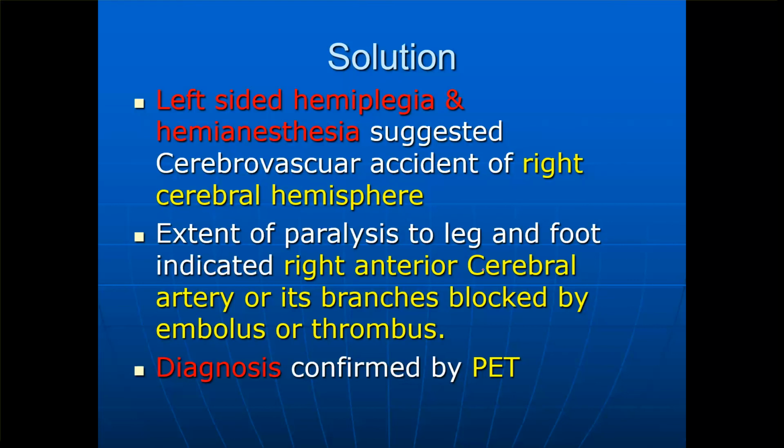There is extent of paralysis to the leg and the foot. Okay, this shows that probably it's the right anterior cerebral artery which is affected, or its branches which are blocked by an embolus or thrombus. The diagnosis was confirmed by the PET scan. Okay, so this is how you need to analyze the case.